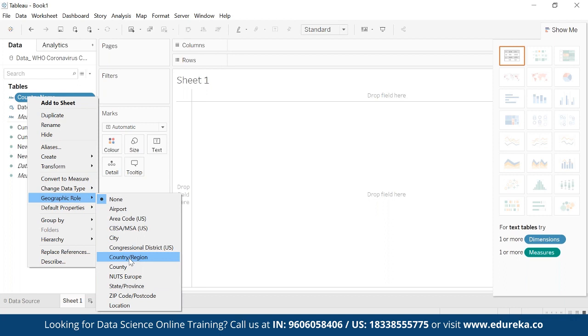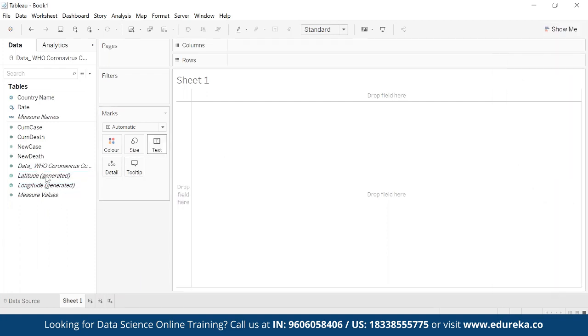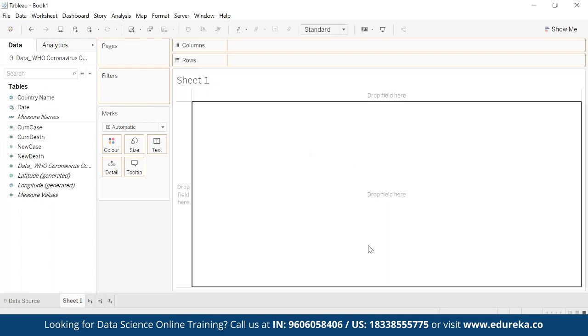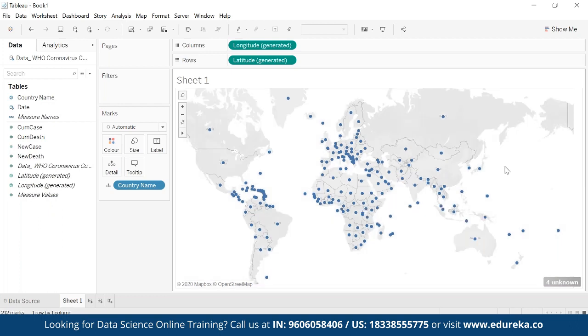Once I click on this, you can see that latitude and longitude are generated by Tableau itself. And you see that this country name now looks like a globe. That means it's a geo dimension. Now when I drag this country name in here, Tableau will automatically understand the different locations we have.